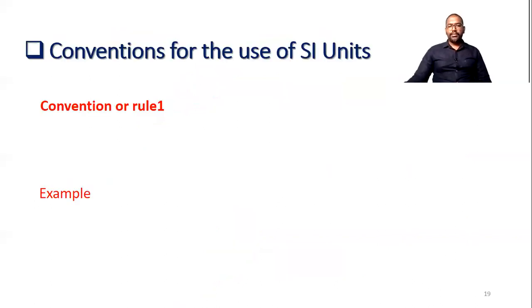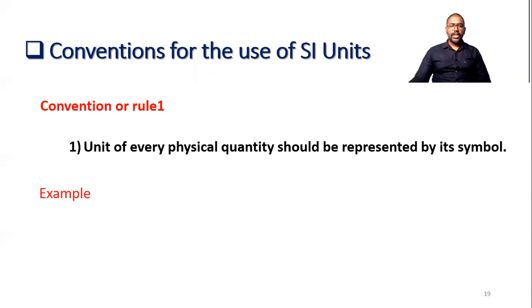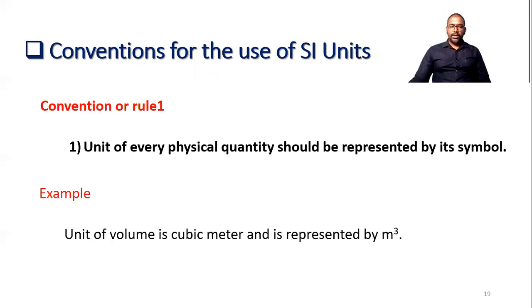Now after solid angle, we have to go for some rules to write SI units, or conventions for the use of SI units. When we are writing SI units, what rules do we have to follow? These rules we have to learn. Rule number one: the unit of every physical quantity should be represented by its symbol. Generally, when we are writing any physical quantity, we use the symbol. For example, the unit of volume is cubic meter. We can write it like this, m cubed. We write it by symbol.